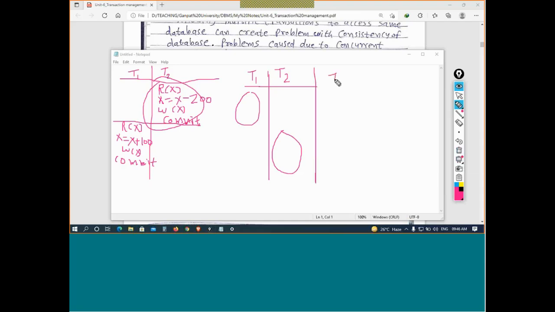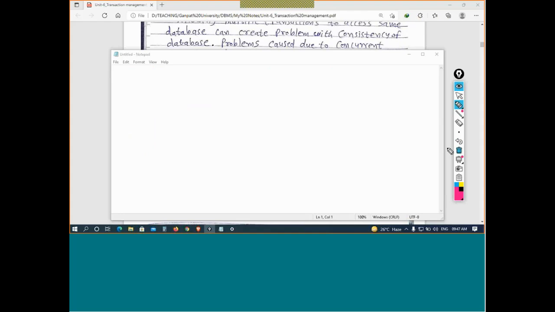If T3 is also here, T3 can only start after the T. Let's say here T3 is having T. So T2 has completed. Let's say after that T3 has completed. After that only T2 can start and complete. This is the scenario in serial execution. Okay, but we are talking about the concurrent execution.